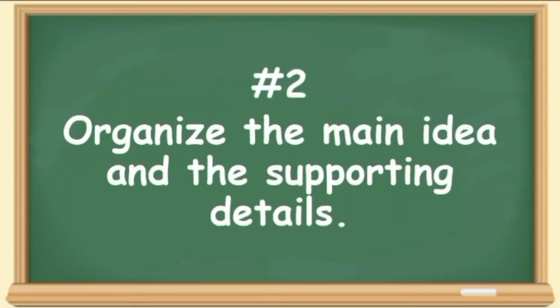For the second step, organize the main idea and the supporting details using a graphic organizer. Okay, so for one cause with multiple effects, you can place it in a graphic organizer like this one.